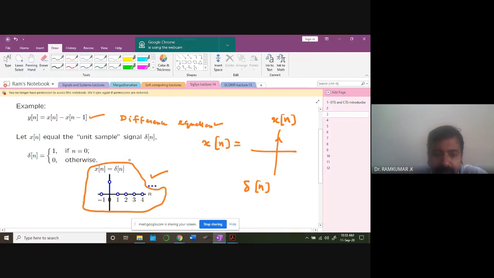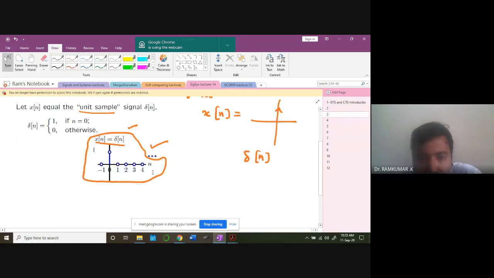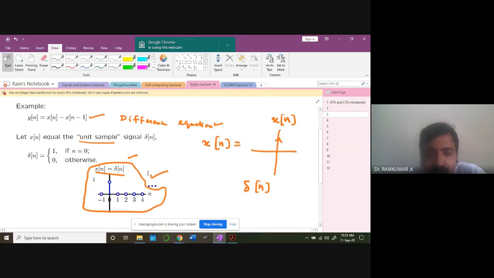This is my x of n. Anybody having difficulty visualizing it? It's a unit sample. This delta n is the signal, and I'm calling it x of n. All right. Now think about this. I'm going to take this signal x of n, and that's going to exist only for n equal to 0.